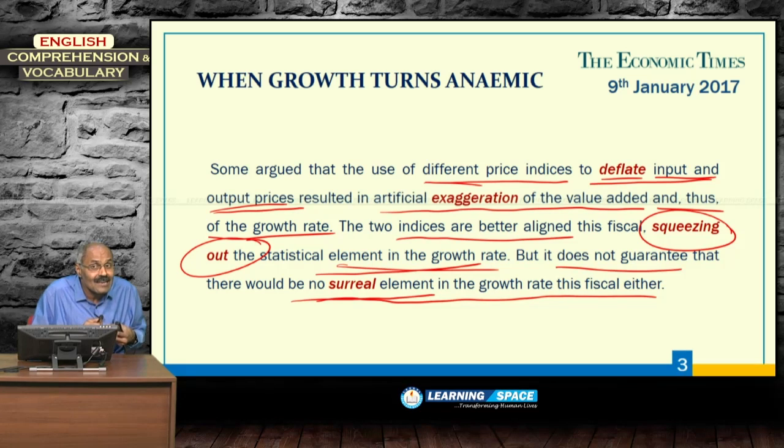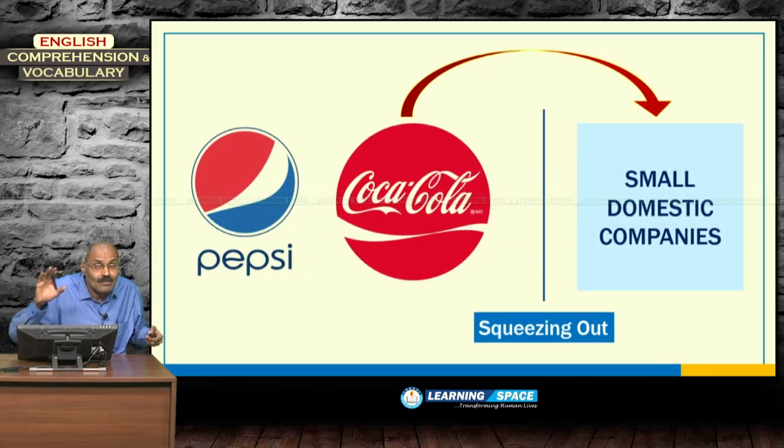What is the meaning of surreal? Surreal means not real, it is only in the dreams. That element is called a surreal element. So, though WPI and CPI are better aligned to squeeze out that exaggeration, this year also there will be some surreal element. That means the growth will not be real. There is no guarantee that there would be no surreal element. The meaning is this year also the growth will not be real. Let us come to the next one.